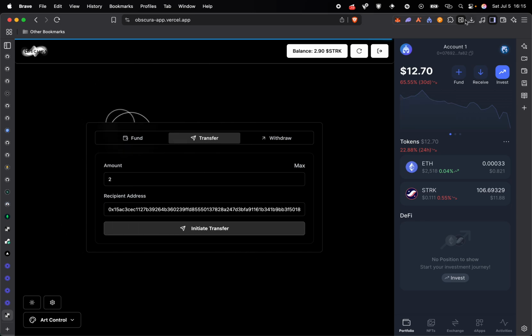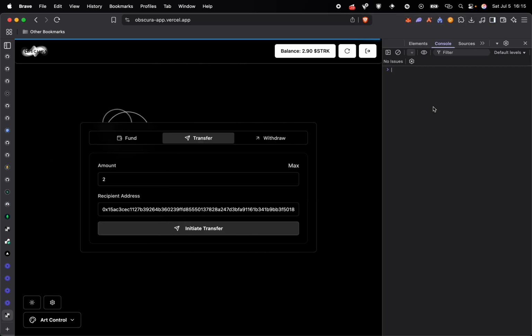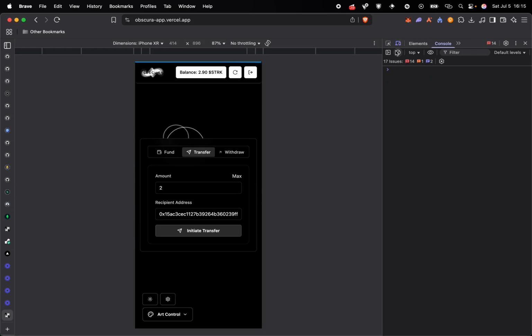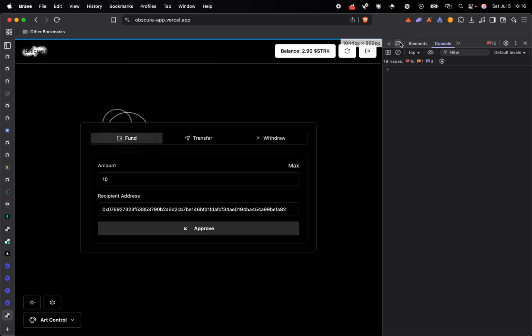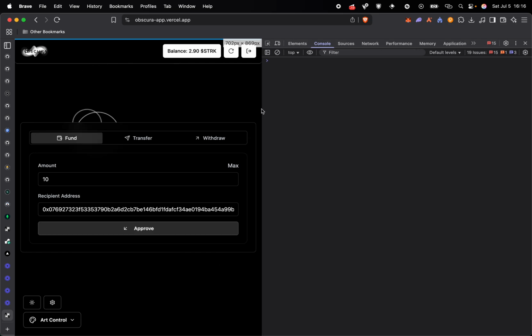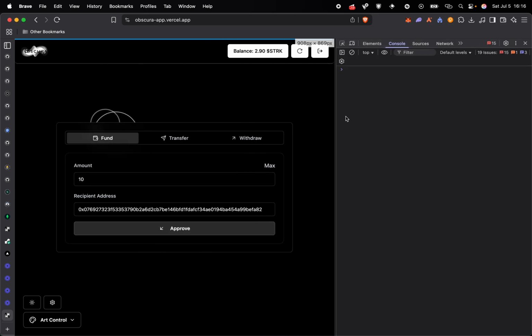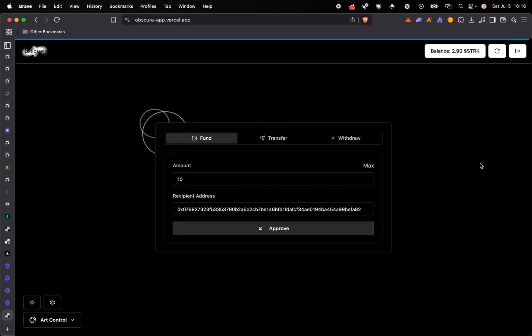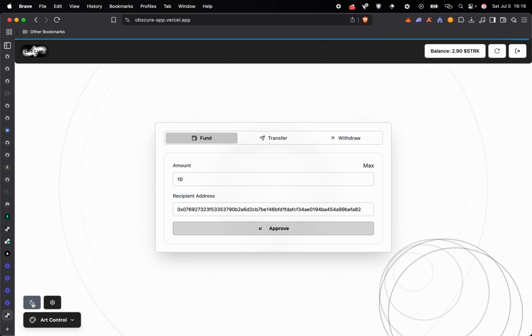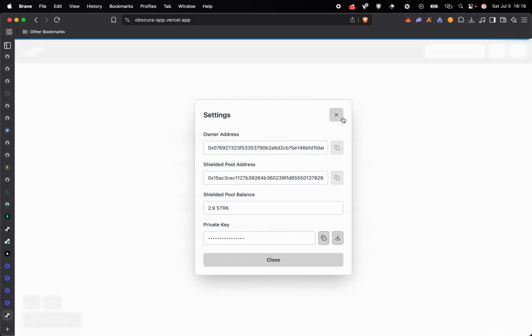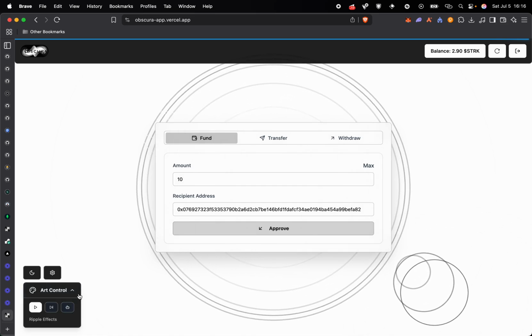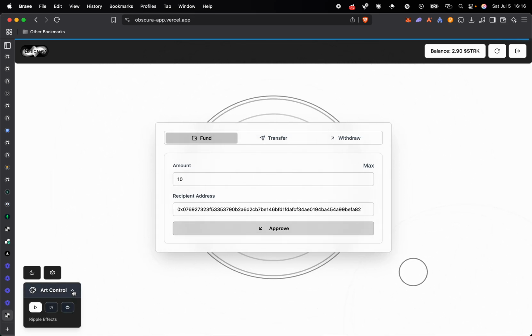So some other parts of the application are the UI responsiveness. You can put this in mobile and it's displaying the way it should. So this is responsive across multiple screens. We can put this in tablet mode. While in desktop mode, everything is displaying as it should be. You can change from dark mode to light mode. We have these settings. We have these art controls also.